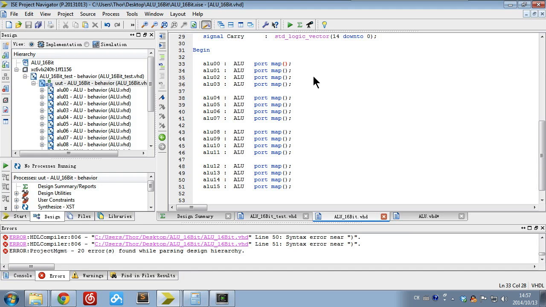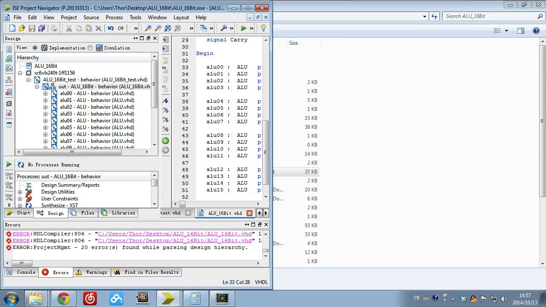So for example, for the ALU here, I know the port order: the first one is A, the second one is B, and then the selection signal, the C in as selection signal, and then S out and the carry. So we can just directly give the connection to that here. Yeah, let me show you.